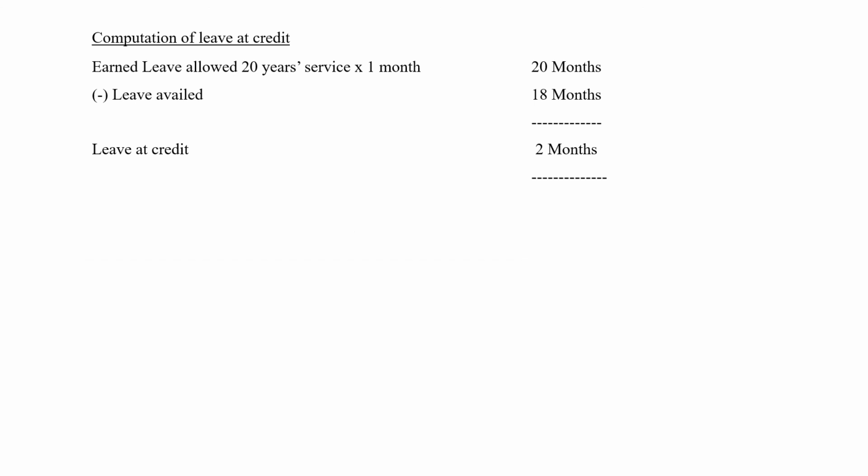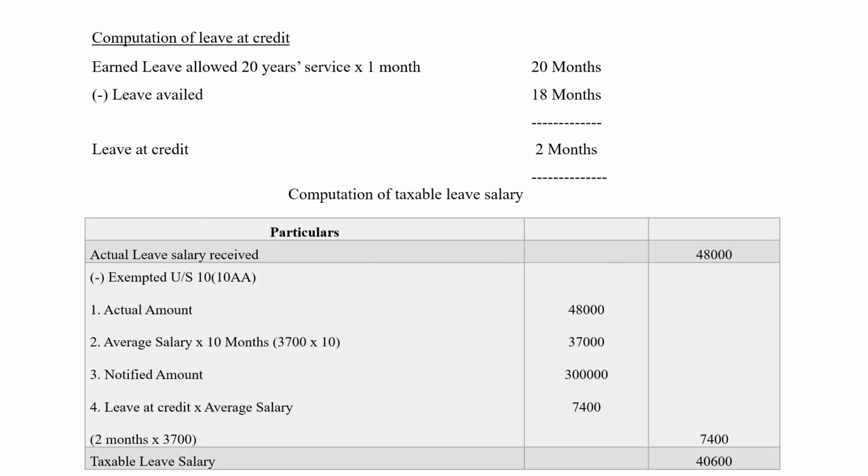Now coming to the calculation of taxable leave salary. So we open up the columns. We'll first write actual leave salary received is 48,000, minus the exemptions. 4 exemptions are there according to section 10(10AA). Actual amount is 48,000. Second one, average salary into 10 months.